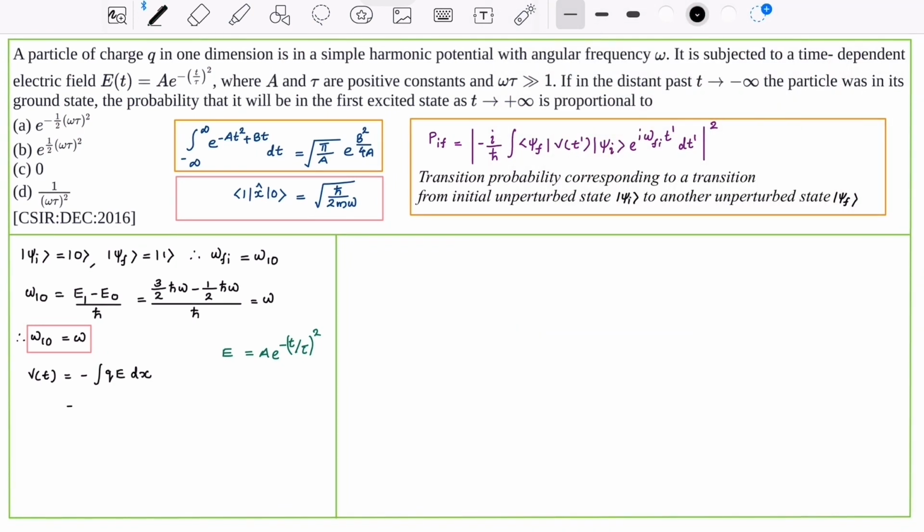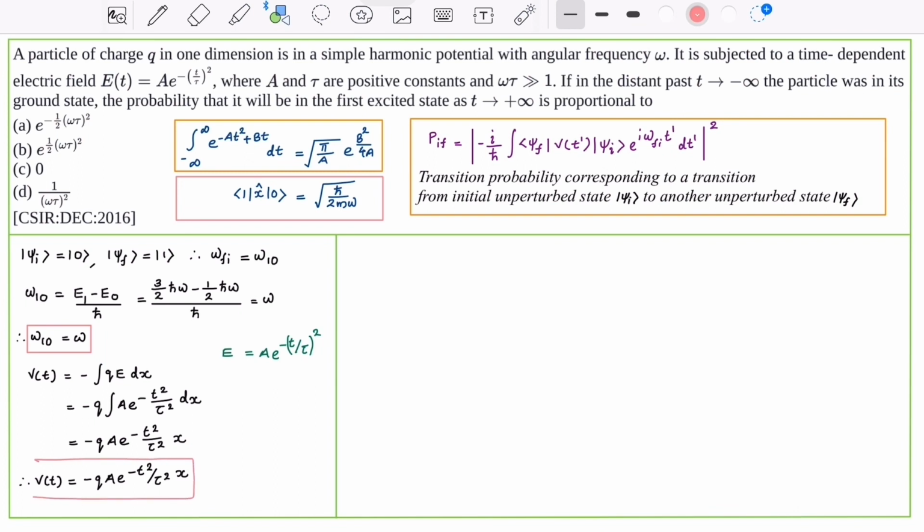Therefore, the potential energy becomes minus q integral a e raised to minus (t by tau) whole square dx. Let us take the constant terms outside. Then the potential energy V of t is equal to minus qa e raised to minus t square by tau square times x.